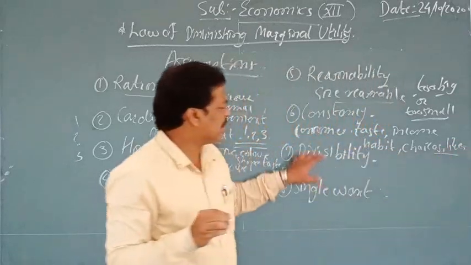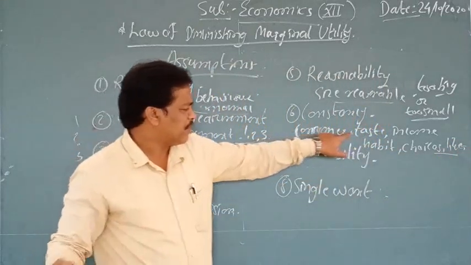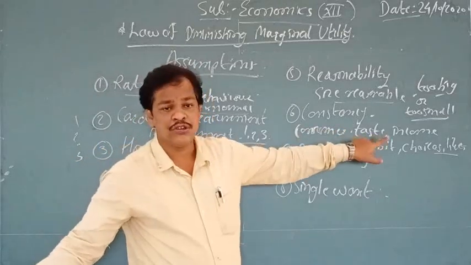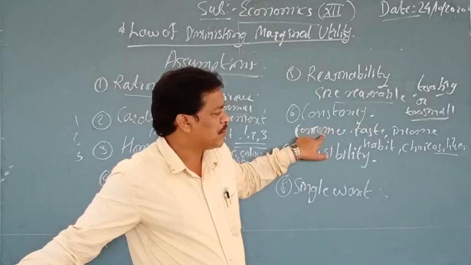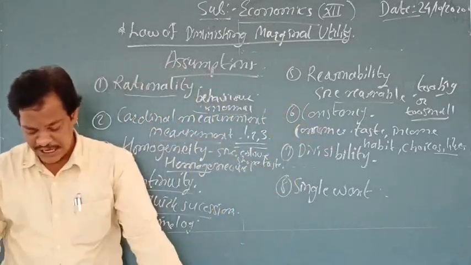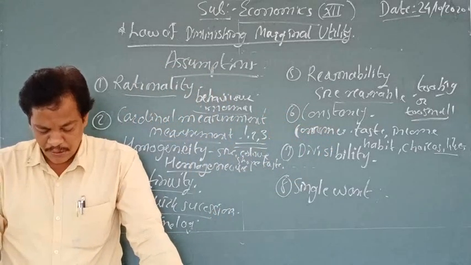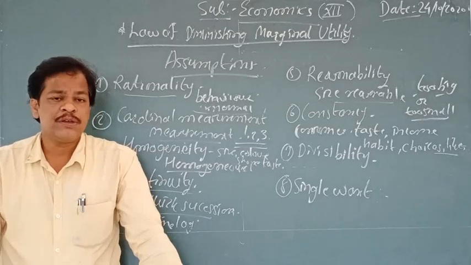There should not be any kind of change. The taste of the consumer should not be changed, income should not be changed, habit should not be changed, choice of goods should not be changed, likes should not be changed, and again the dislikes. All things should remain constant.